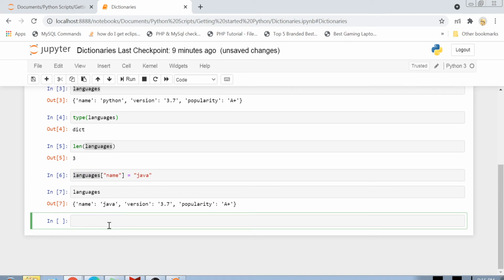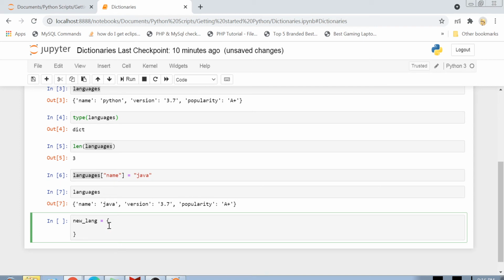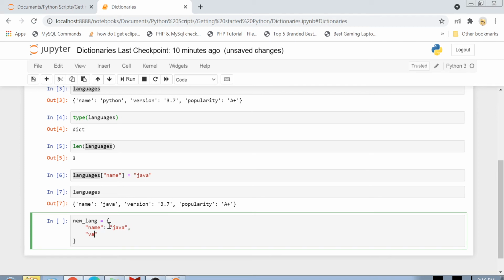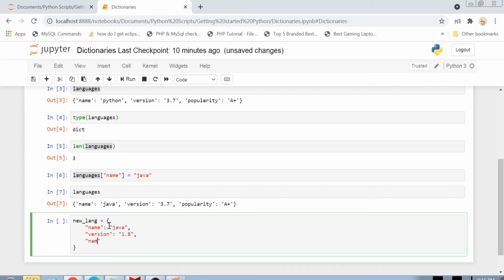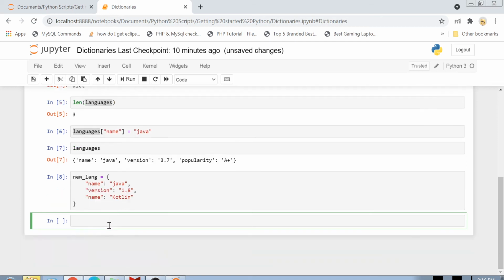And what we will do here is create duplicate keys. Let's say I did name and the name was Java. The version was, let's suppose, 1.8, and then let's do name again, and now I am naming it Kotlin. So now you see I added this key name twice, and we do not get any error. But does that mean that this dictionary can now have duplicate keys?